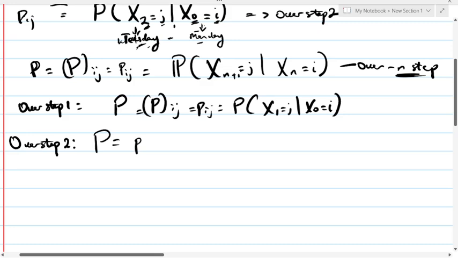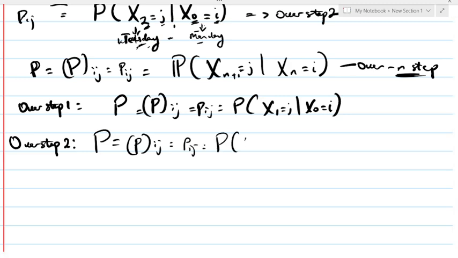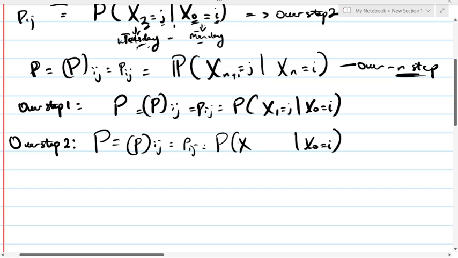The transition probability P^(2), moving from our current state i to state j over 2 steps, given that X_0 equals i. Let's see what this will give us.